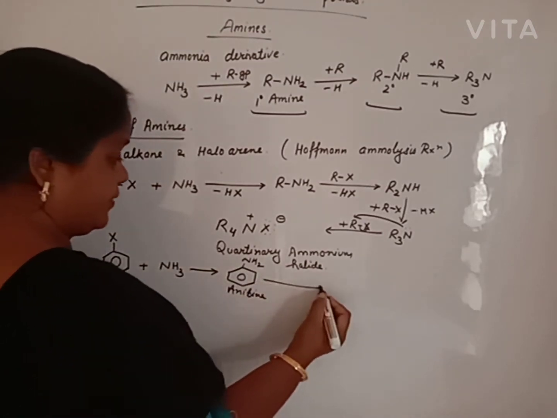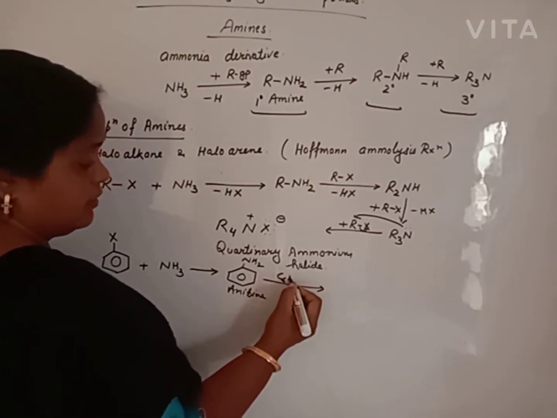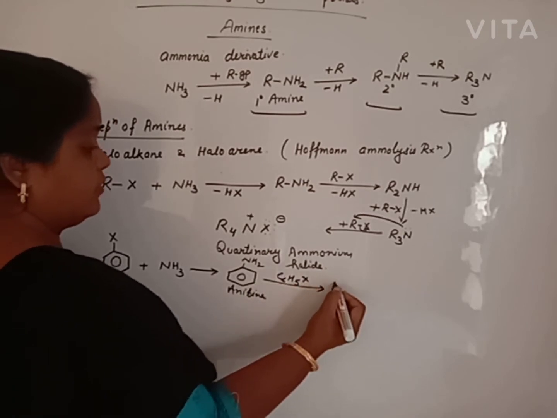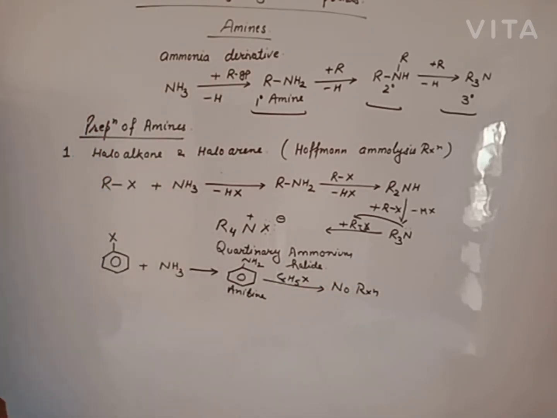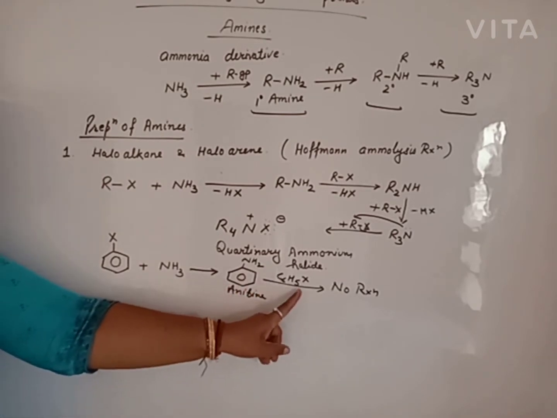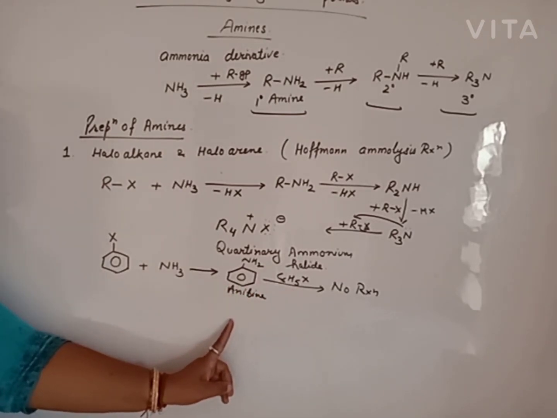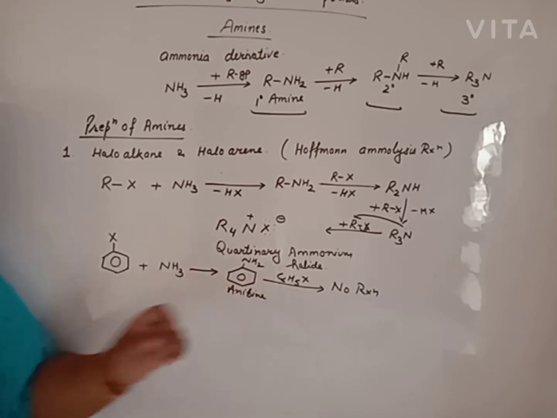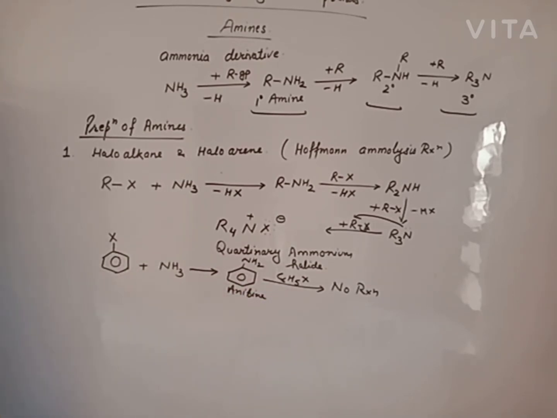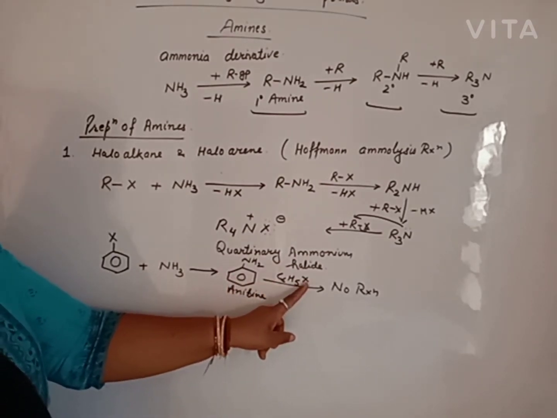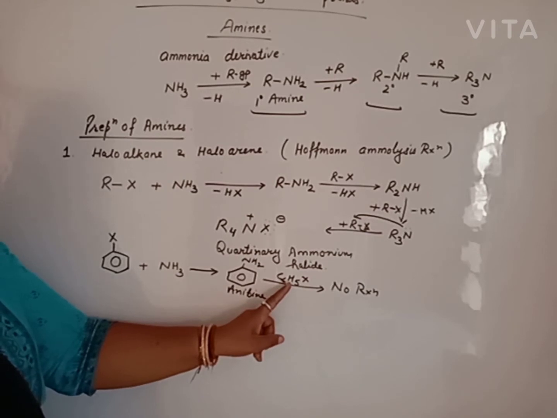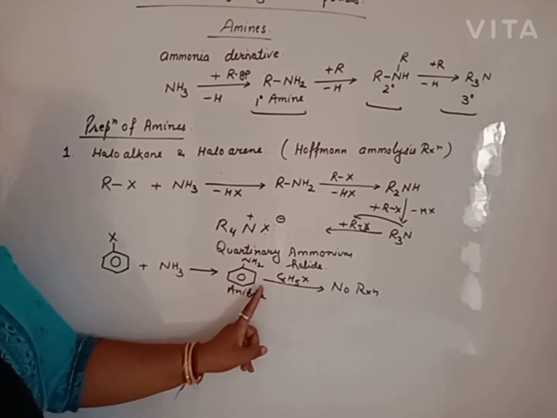But when haloarene is added again, no reaction will take place because both are resonance stable. Resonance stable means both are least reactive. The lone pair of nitrogen is delocalized in the benzene ring, and the lone pair of halogen is delocalized in the benzene ring. So they form resonance.